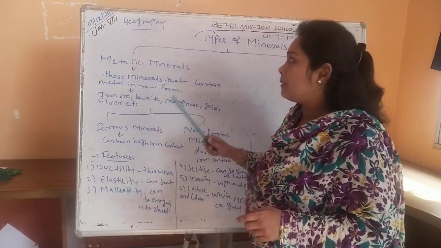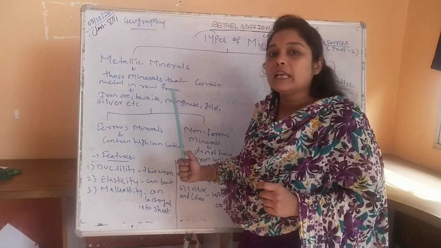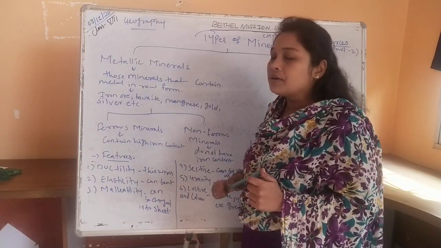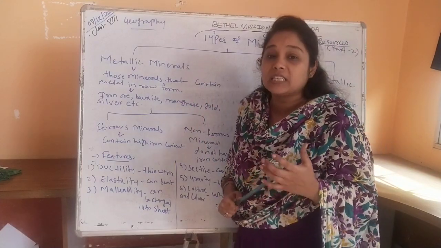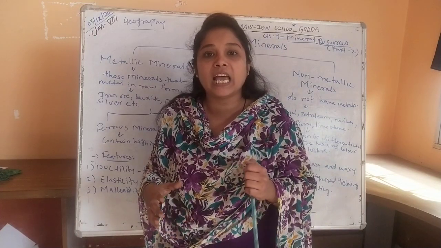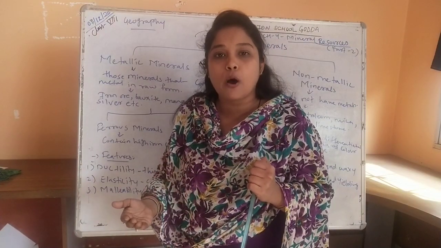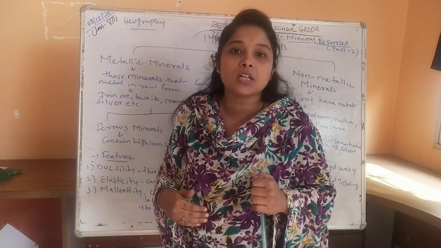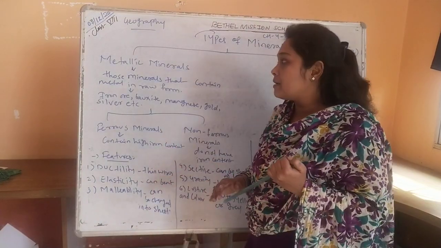So when we talk about the types of minerals, we have two types: metallic minerals and non-metallic minerals. Metallic minerals are those minerals that contain metal in raw form. When these minerals are extracted from the earth's crust, they are in their raw form, and we need to change their shape and form when we want to use them.